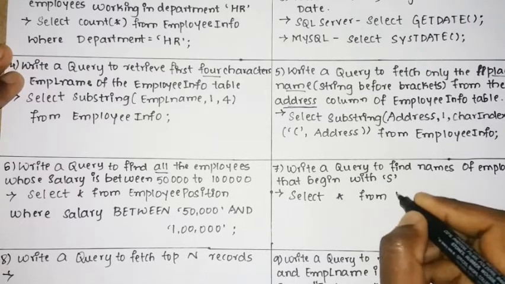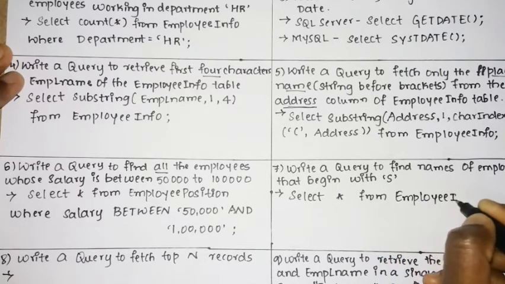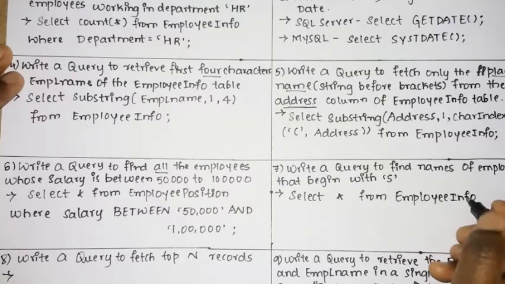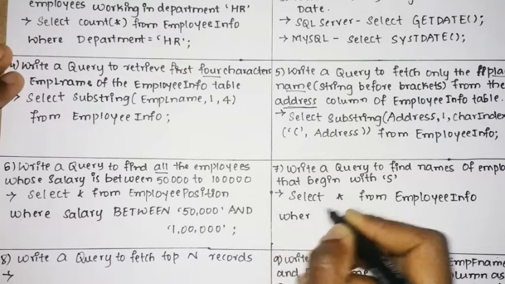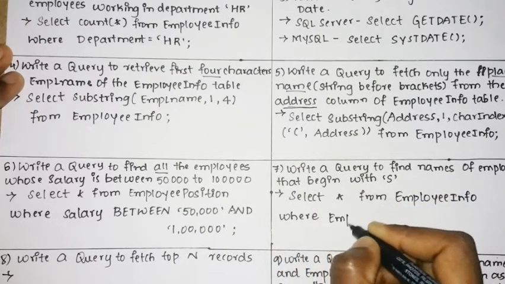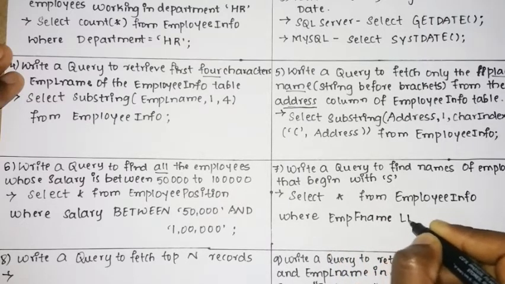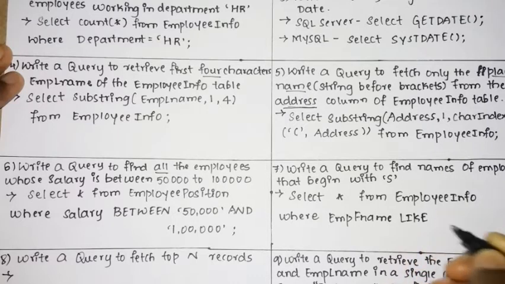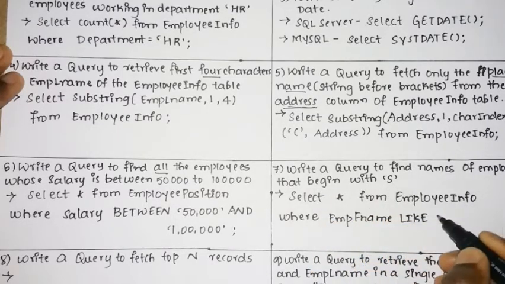So select star from the name of the table, which is employee info, the employee information table. So select star from employee info, then after that where the employee first name like, that should begin with S.